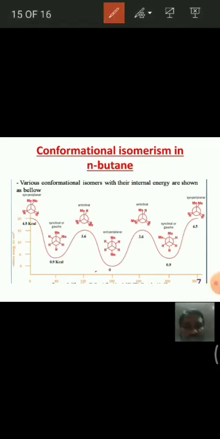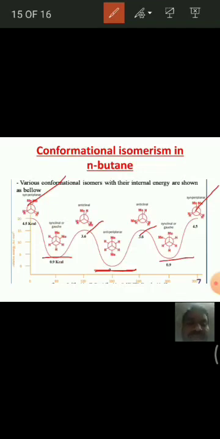This is the staggered conformation, more stable than the gauche conformations, which are somewhat less stable than staggered. Next, again coming to the partially eclipsed molecules, they are less stable than gauche, and this is the fully eclipsed molecule, again least stable